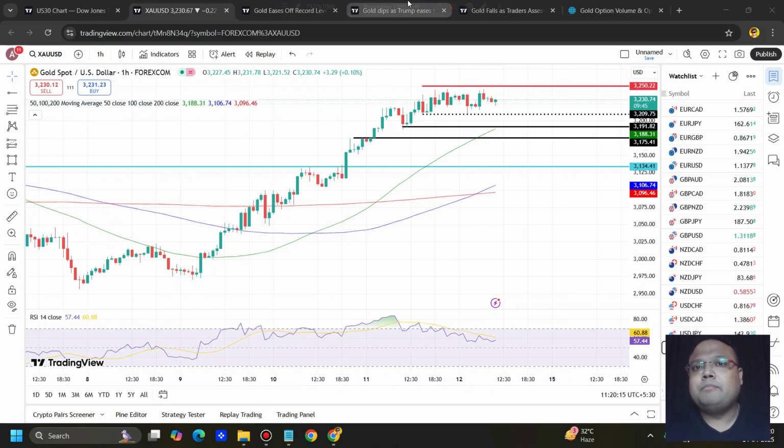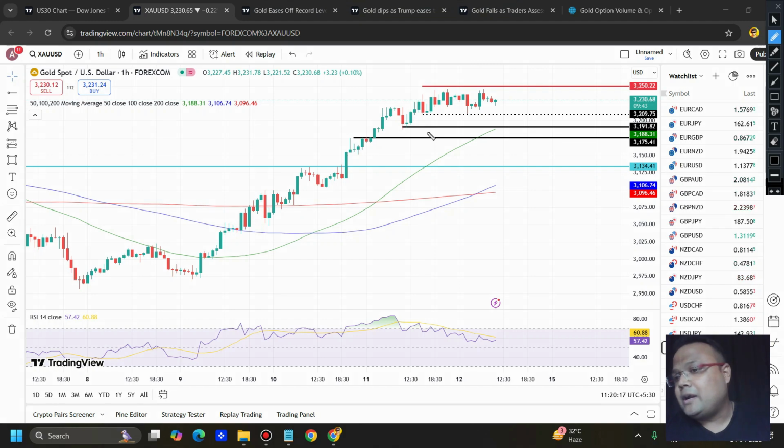Though we have many levels here on the chart, and we are about to discuss some buying opportunities, during the US session, if you see the market forming big green candles, then you can sit on a sell position temporarily. Right now the market has not given any indication of heavy selling pressure, so obviously I'm not going to talk about it. But if the market shows some heavy selling pressure, you can take a sell position as well, because I'm recording the video in the Asian session and right now the market seems to be in consolidation only.